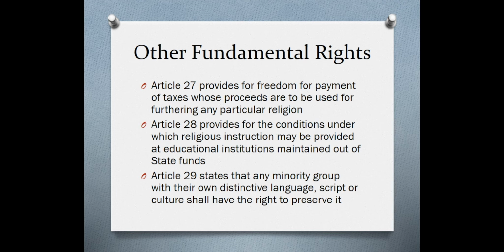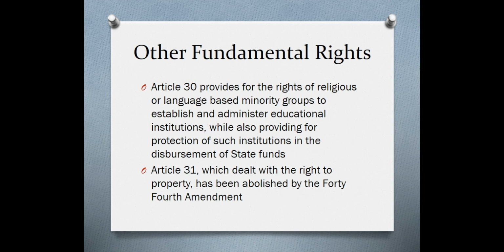Article 29 states that any minority group with their own distinctive language, script, or culture shall have the right to preserve it. Article 30 provides for the rights of religious or language-based minority groups to establish and administer educational institutions, while also providing for the protection of such institutions in the disbursements of state funds. Article 31 used to deal with the right to property, but it has been abolished under the 44th Amendment.